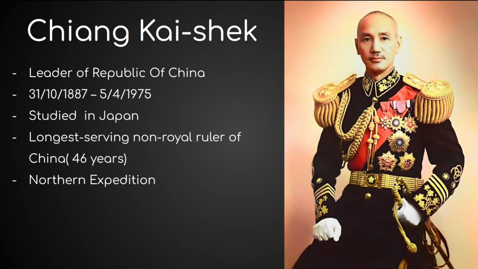The leader of the Republicans was Chiang Kai-shek. He was born on 31st October 1887 and died on 5th April 1975. Before that, he studied the military in Japan, and he became the longest-serving ruler of China. He served in the army for 46 years, and his biggest success was the Northern Expedition, the last war to unite China against the Beijing government. This government reigned after the fall of the Qing dynasty.